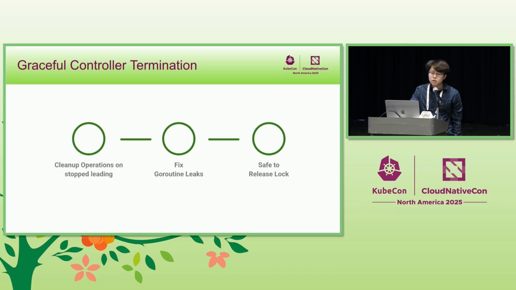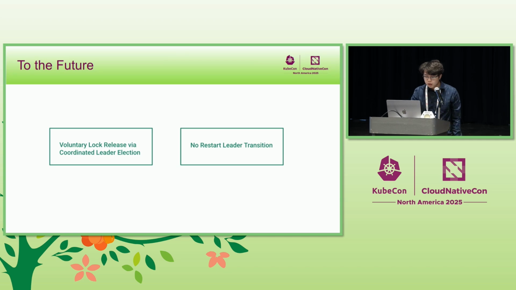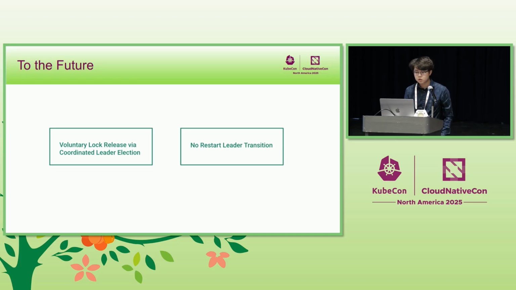So what we've done in 1.35 is we've made the KCM graceful. We performed a cleanup operation and fixed all the goroutine leaks, which makes it both safe to release the lock and also safe to not directly shut down. And so this allows us additional features like voluntary lock release through CLI and for certain components to not have to restart.